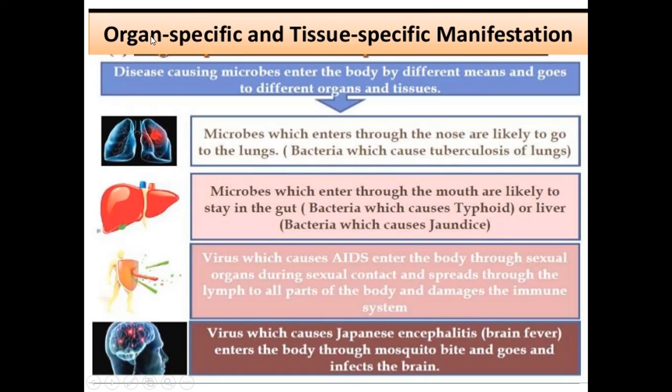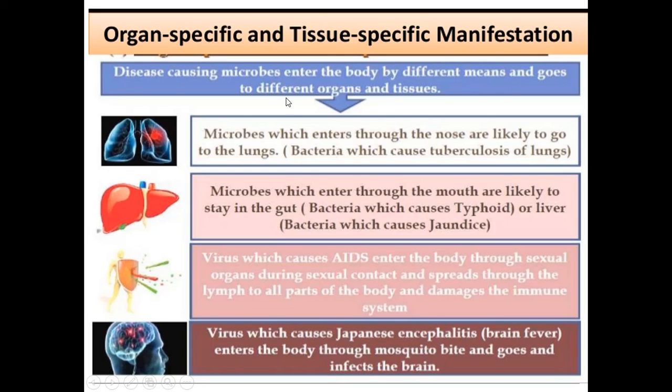Now, some diseases are organ specific. I told already some diseases are caused due to the malfunctioning of the organs in our body. Some diseases are organ specific and some diseases are tissue specific. Disease causing microbes enter the body by different means and go to different organs.